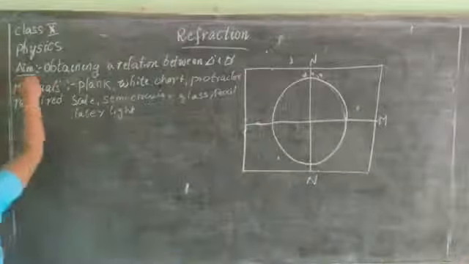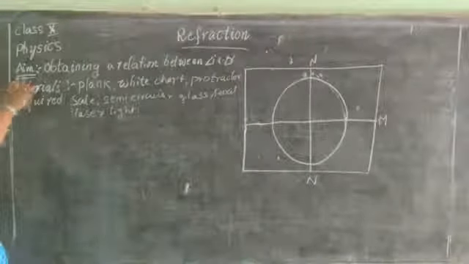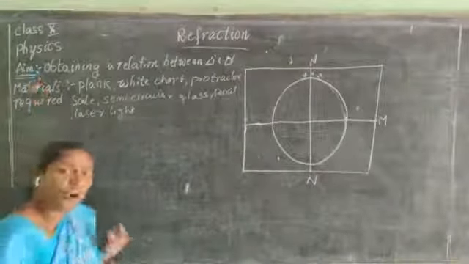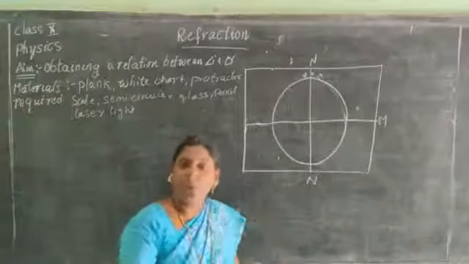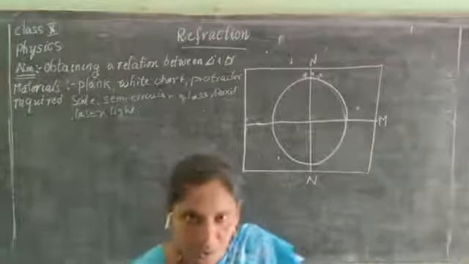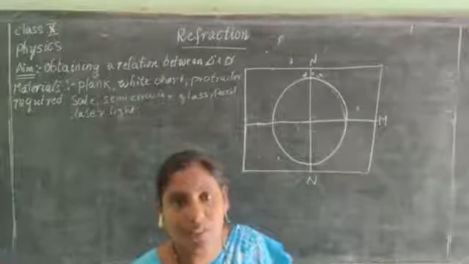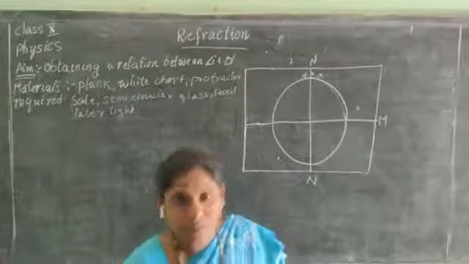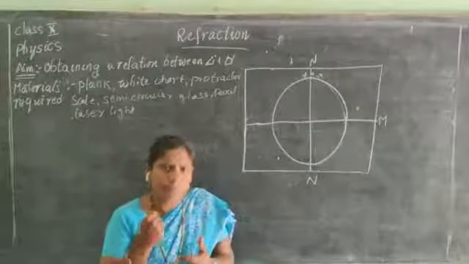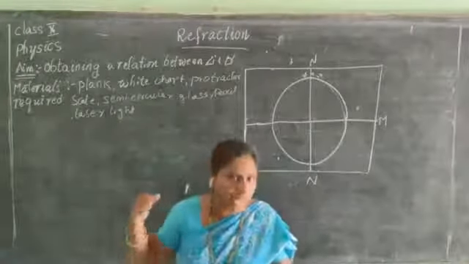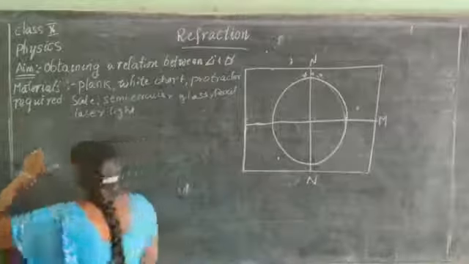Let us see here our aim. What is our aim? Our aim means what we are going to find out. What are you going to search, or what are you going to give as the result? That is called aim. What is our aim?